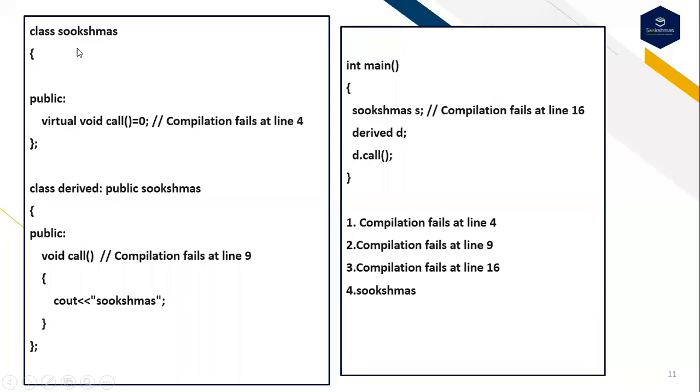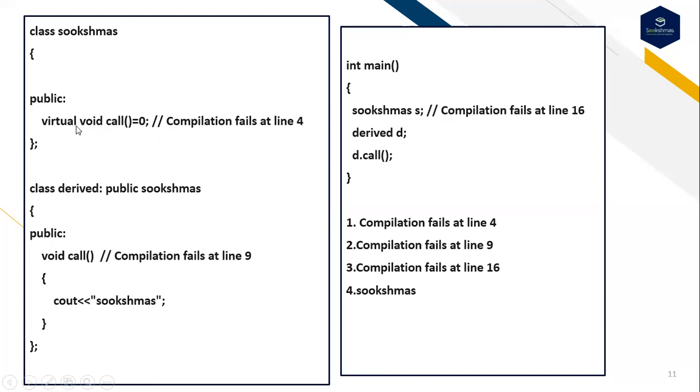This is the next question. This question belongs to the pure virtual function concept. So class Sukshmas, public virtual void call equal to 0, with a semicolon. So this is the concept of the pure virtual function. What exactly is a pure virtual function? A function that ends with the equal to 0 notation and that does not have any body. This concept we call a pure virtual function.